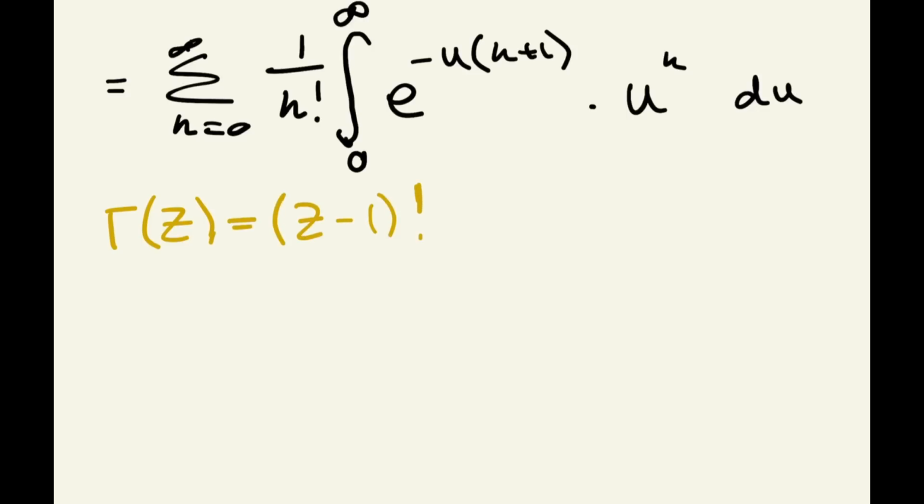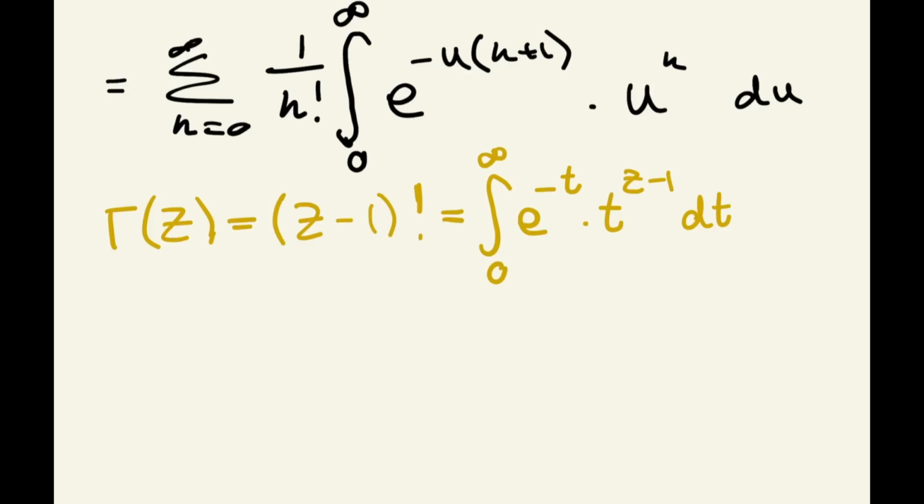It's sort of the factorial function. This is equal to the integral from 0 to infinity of e to the negative t times t to the power of z minus 1 with respect to t, dt.